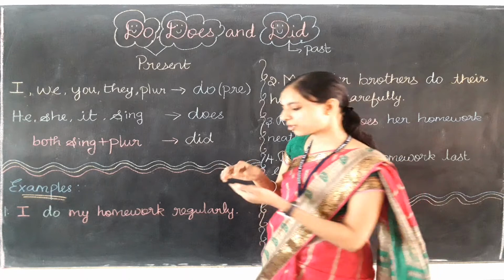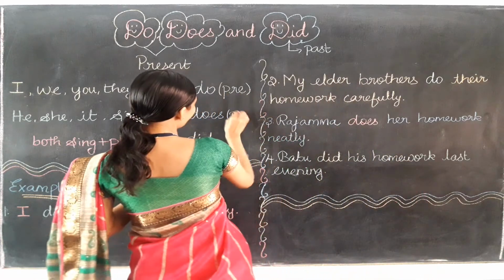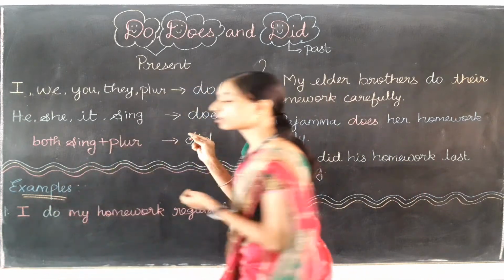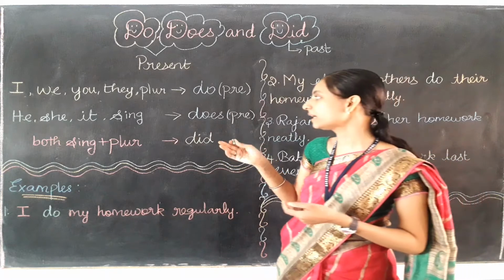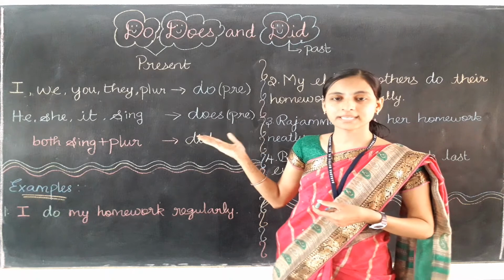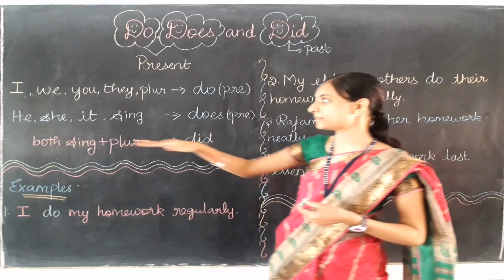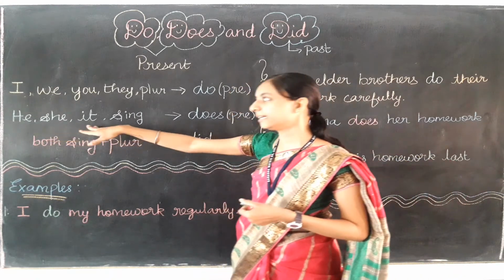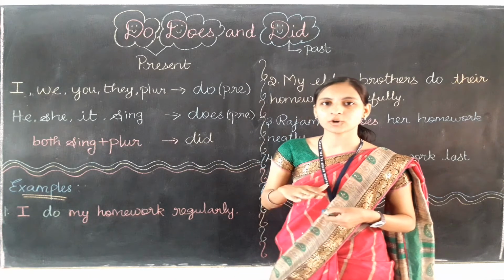Okay, let's learn about the second verb, that is does. So does also talks about the present time only. Does also talks about the present time only. Here the verb does can be used after the subjects like he, she, it, as well as singular nouns only.